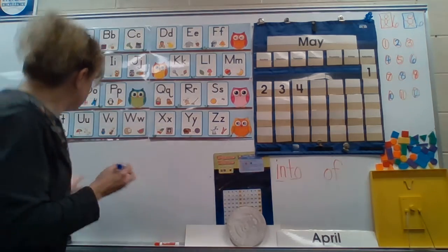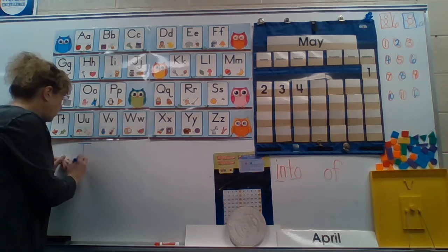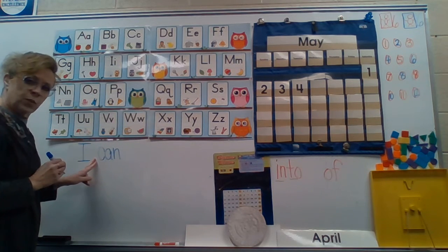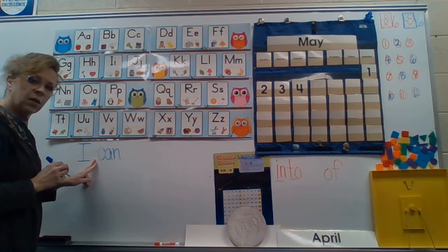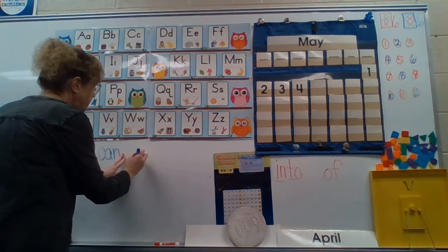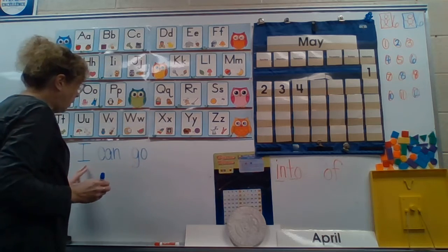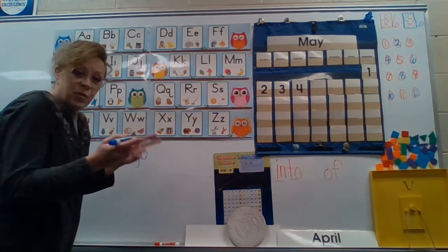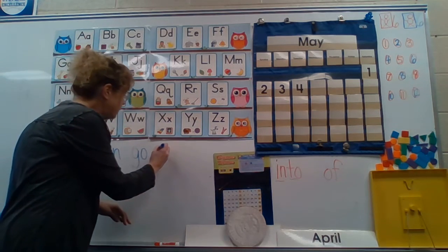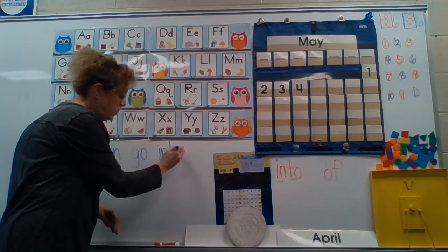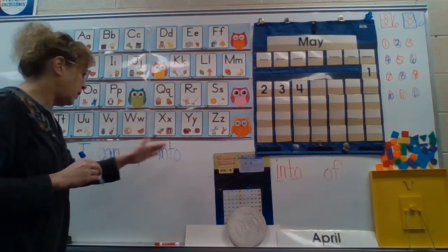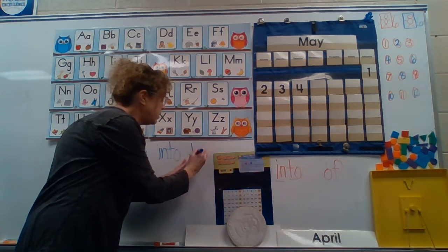6 words. Starts with I, capital letter. Next word, can. You know how to spell can, C-A-N. Do you remember how to spell go? G-O. I can go. Then I'm going to use into. That's just my 2 little words, in and to, put together. Into. I-N-T-O. I can go into the. We know how to spell the, T-H-E.